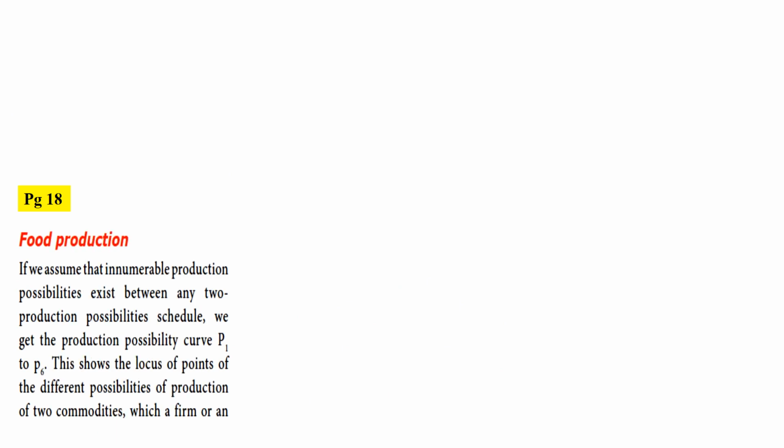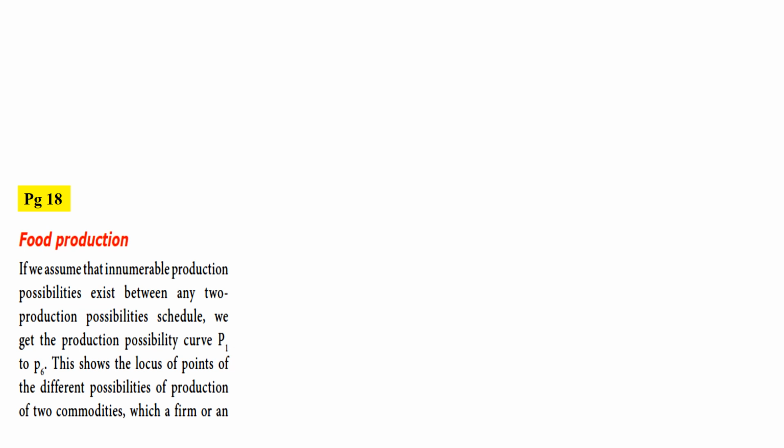Based on the diagram that we are going to see, if we assume that innumerable production possibilities exist between any two production possibilities in the schedule, we get the production possibility curve P1 to P6. So it is not for innumerable production, but it is possible to exist between two productions, okay, as we have seen in the production of cars and the production of goods.